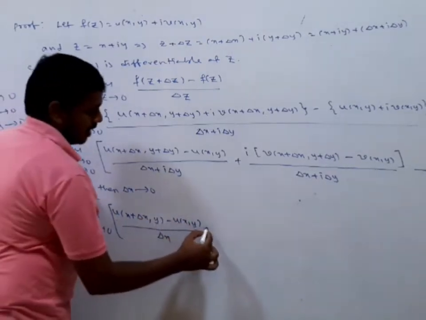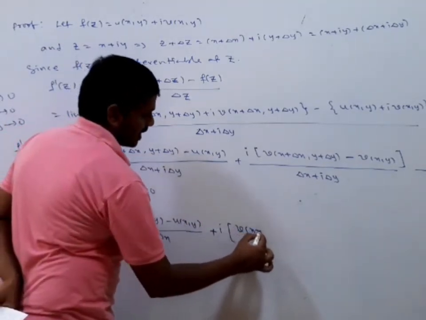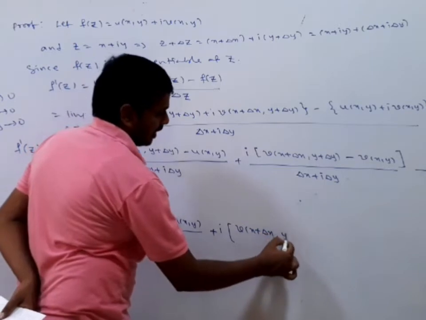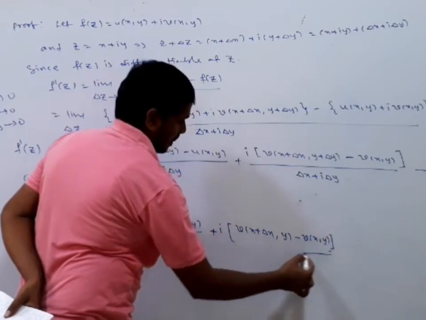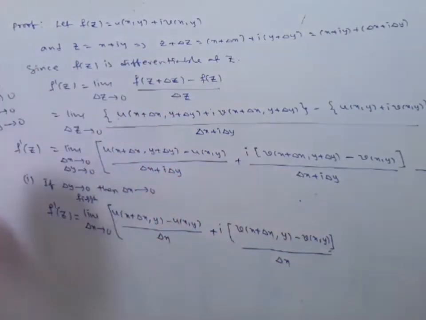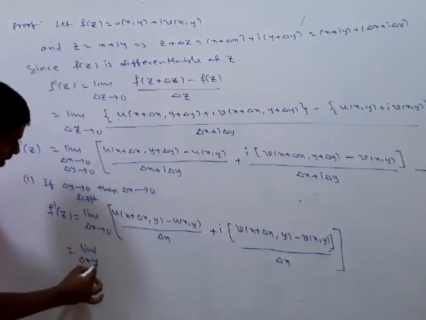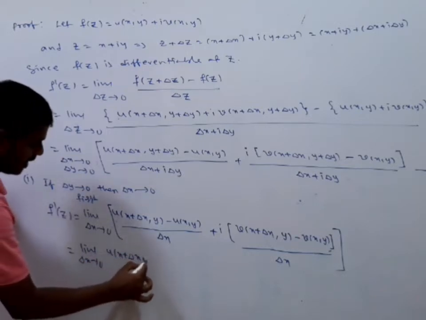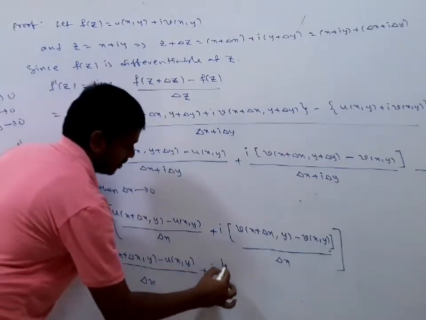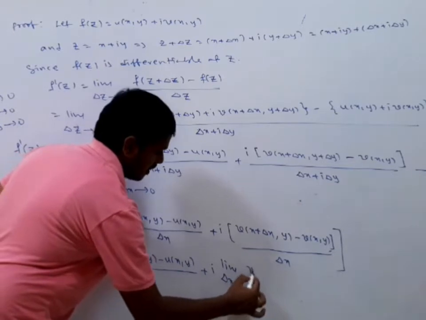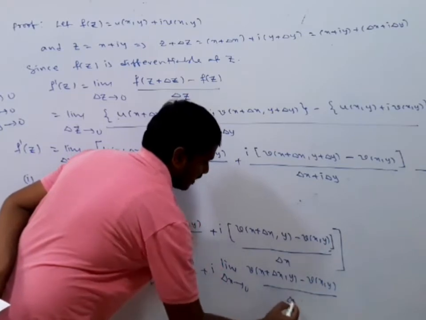Next, plus i into v of x plus delta x comma y minus v of x comma y divided by delta x. This can be written by separating the limit: limit delta x tends to 0 of u of x plus delta x comma y minus u of x comma y divided by delta x, plus i into limit delta x tends to 0 of v of x plus delta x comma y minus v of x comma y divided by delta x.